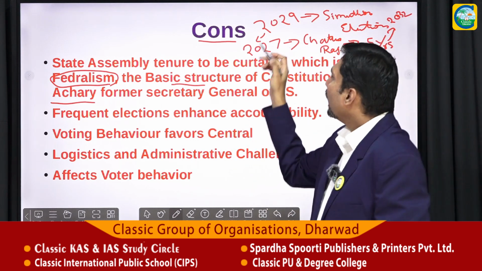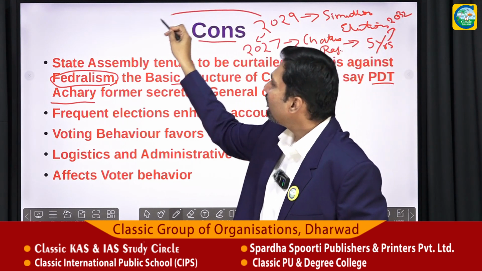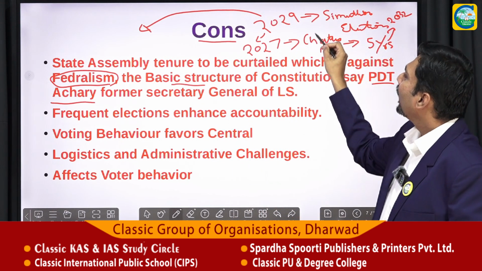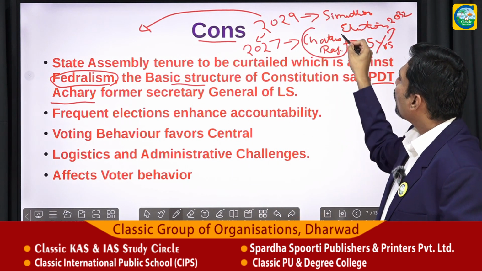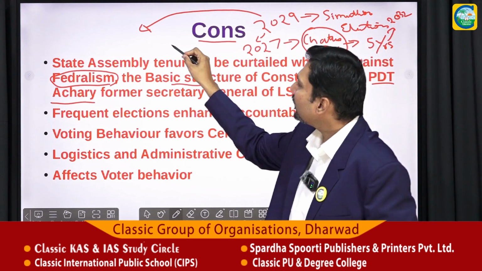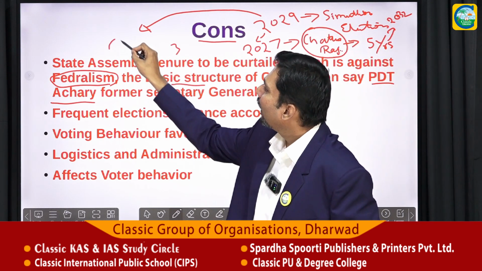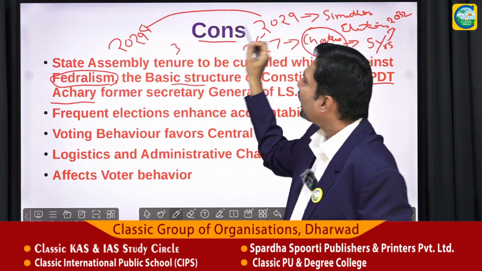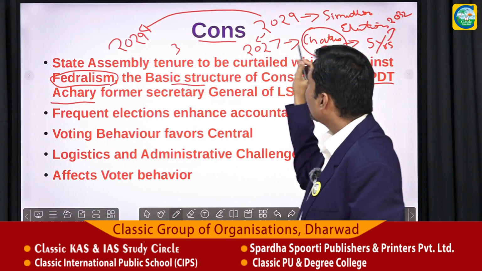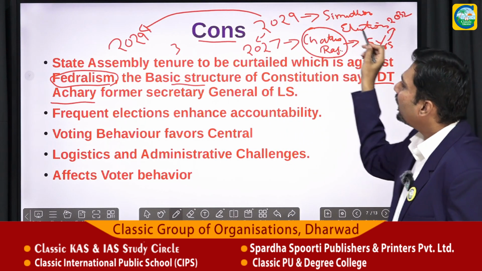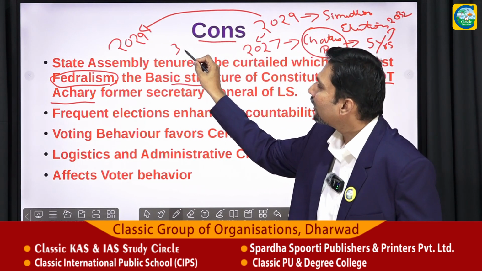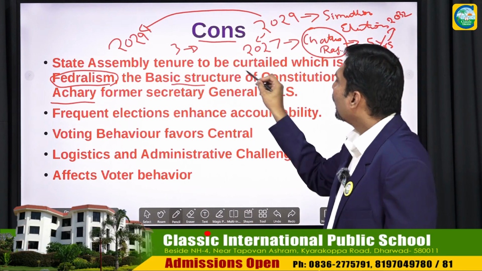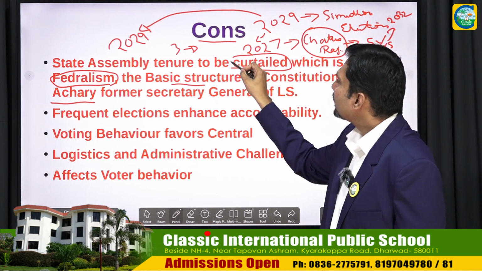So now, if in the year 2029 we are having simultaneous elections, don't you think the assembly tenure of both these states should be cut by another 3 years? So that means the state assemblies' tenure would end by 2029. Don't you think there is a loss of 3 years? And this loss of 3 years is actually a curtailment of the state assembly tenure.